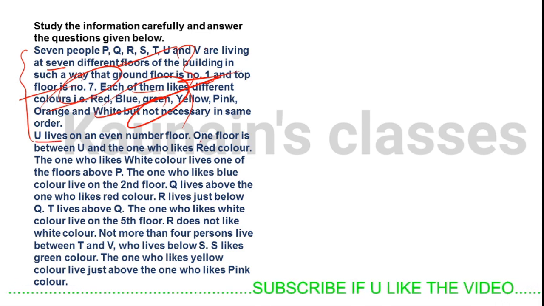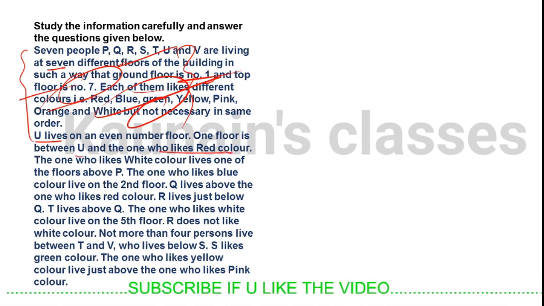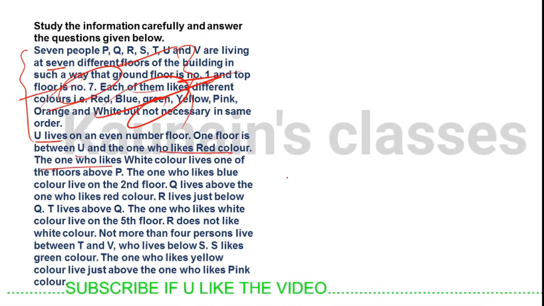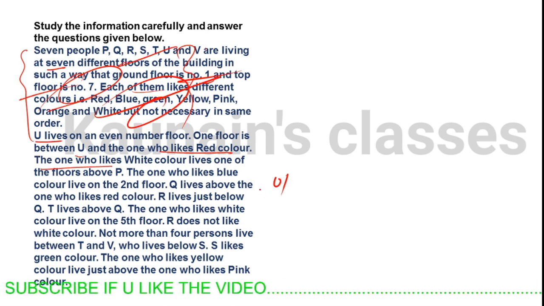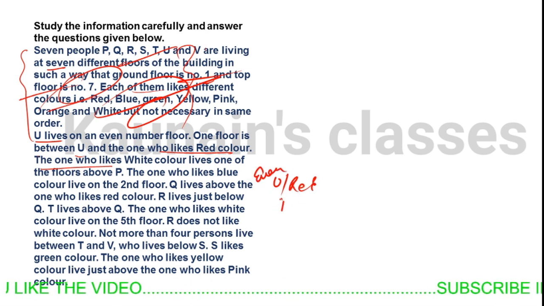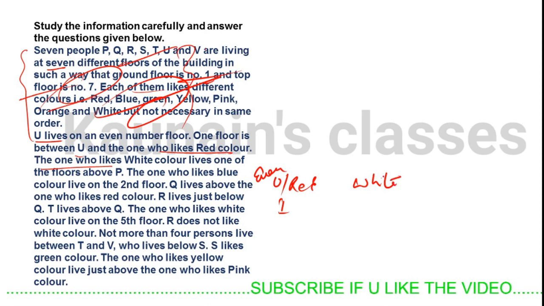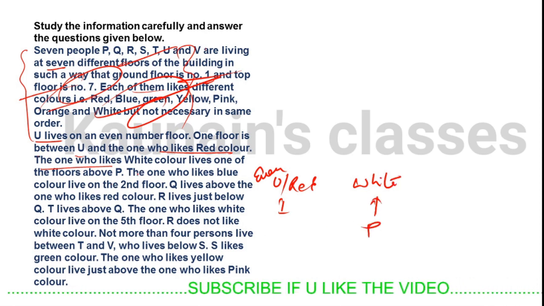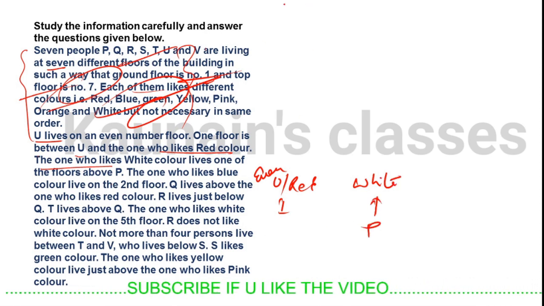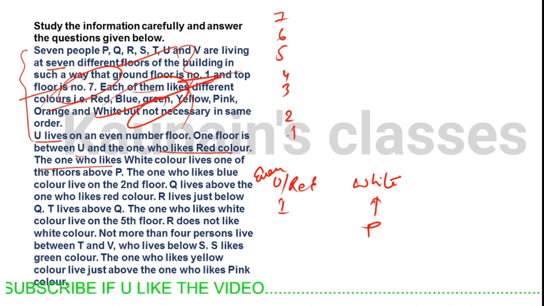U lives on an even number floor, and only one floor is between U and the one who likes red color. So let's note it down: U lives on an even number floor, and there is only one person between U and red. The one who likes white color lives on the floor above P. So the one who likes white is living above P. The one who likes blue color lives on the second floor. So let's note down the floors: 5, 4, 3, 2, 1.